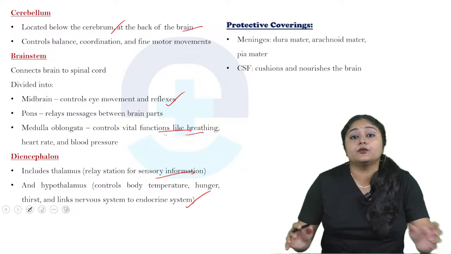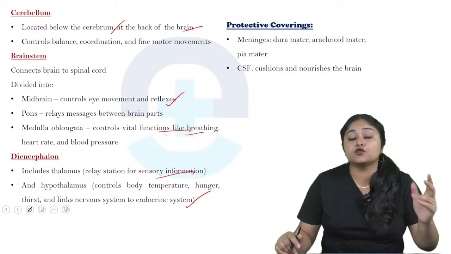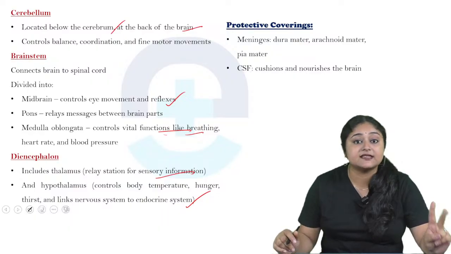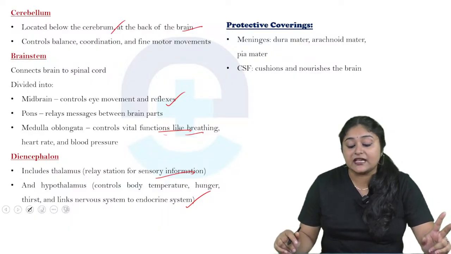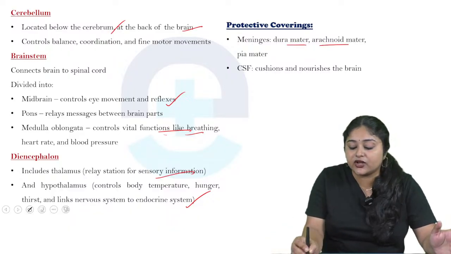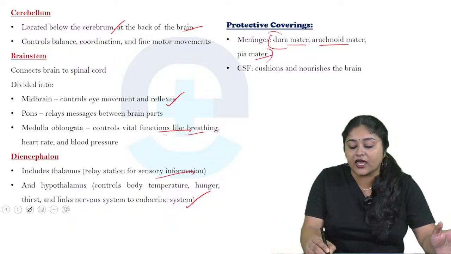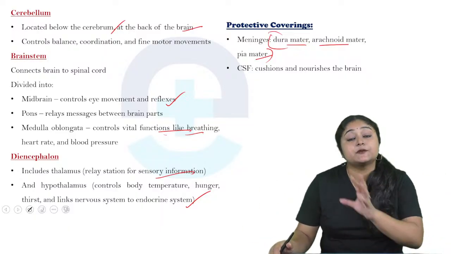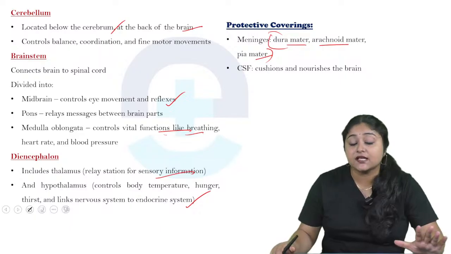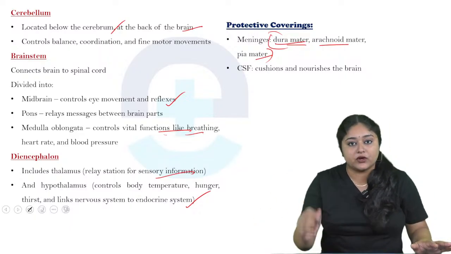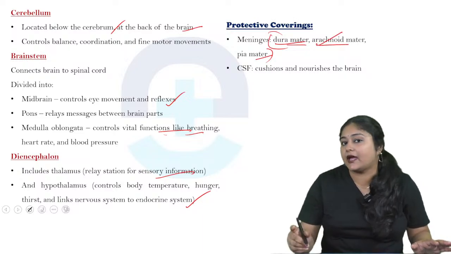Okay, now come to the protective covering. There are two types of protective coverings. First is the meninges and second one is the CSF. Meninges is the dura mater, arachnoid mater, as well as the pia mater. These are the three components of the meninges layer, which mainly covers the outer portions of the brain as well as our spinal cord. So that is called meninges. Just keep in mind the components of the meninges: dura mater, pia mater, as well as the arachnoid mater.